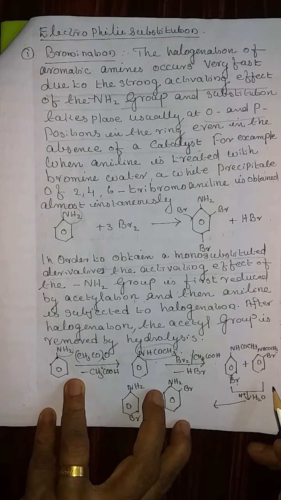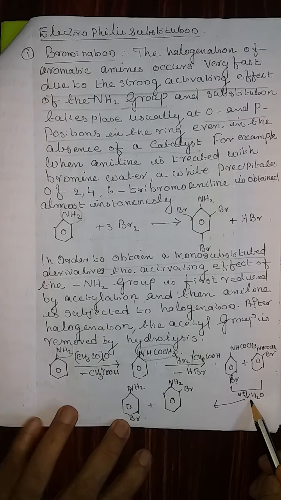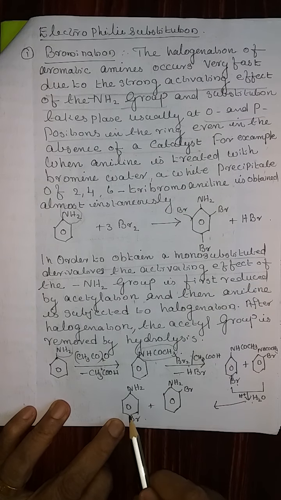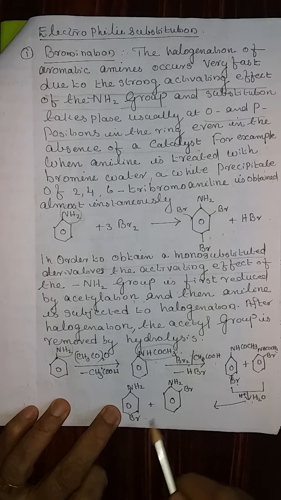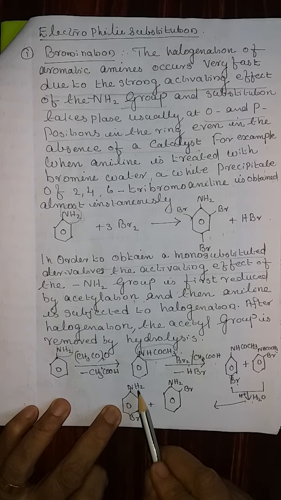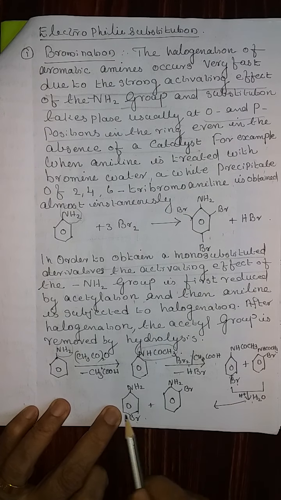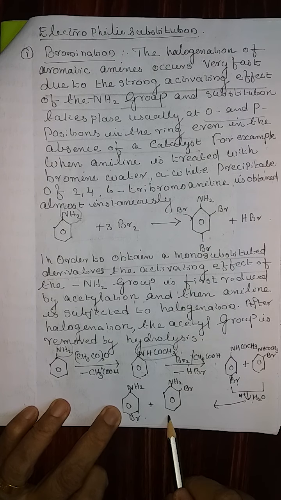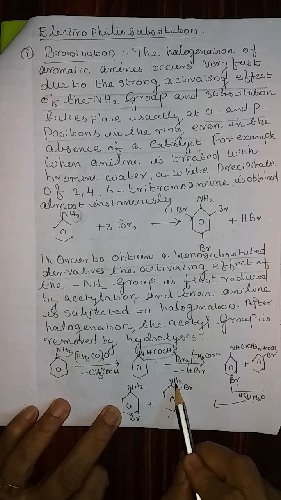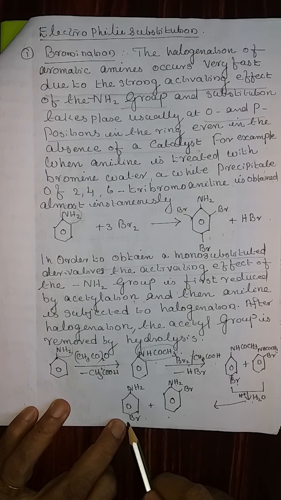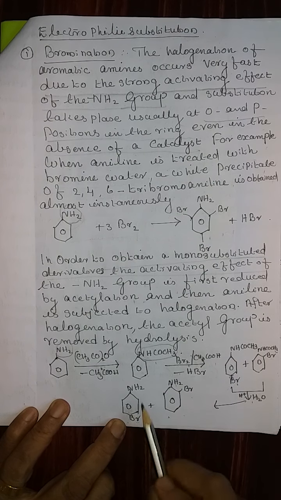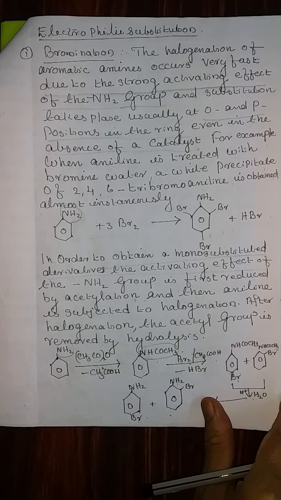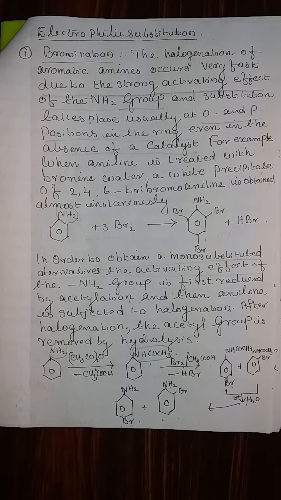When that product is subjected to hydrolysis, we get back the aniline with an ortho bromine and aniline with a para bromine. Therefore, the first is named orthobromoaniline. This one is known as parabromoaniline. That is the bromination effect on aniline.